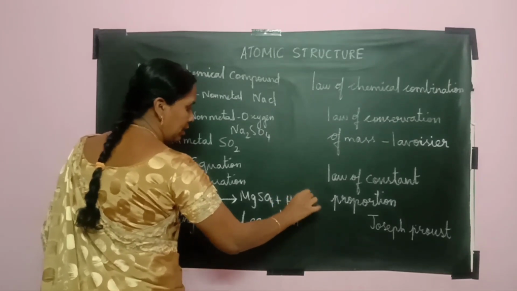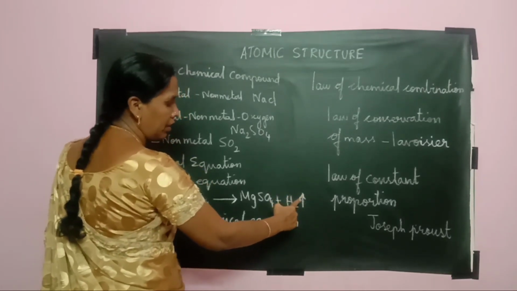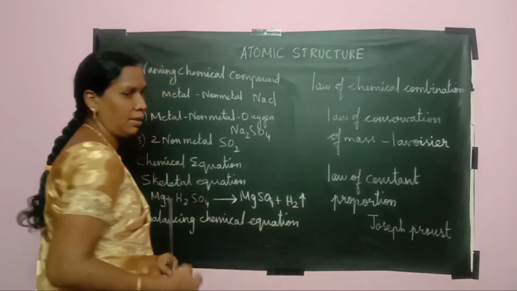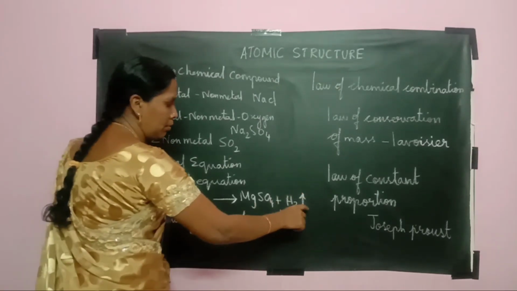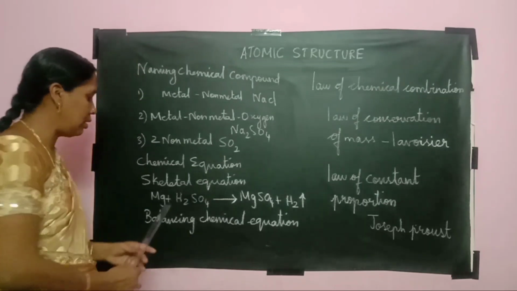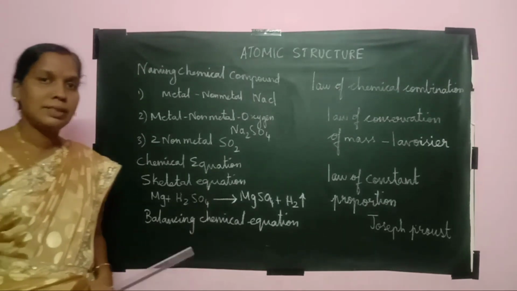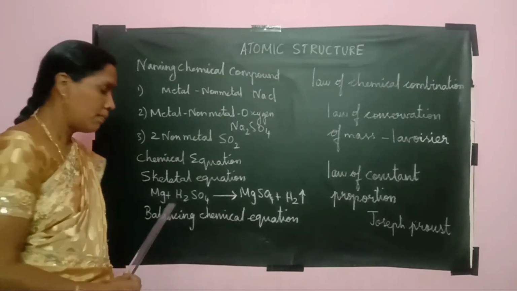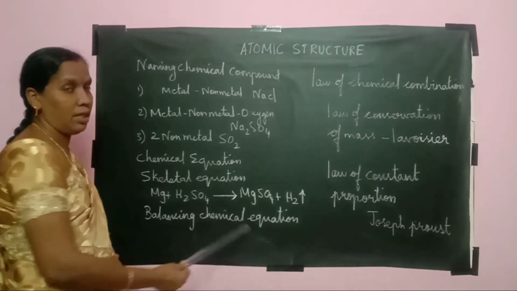If a gas is evolved, we put the arrow mark in the upward direction. When we get a precipitate, the arrow mark should be in the downward direction. This type of writing is said to be a skeletal equation. Now we are going to balance the chemical equation.